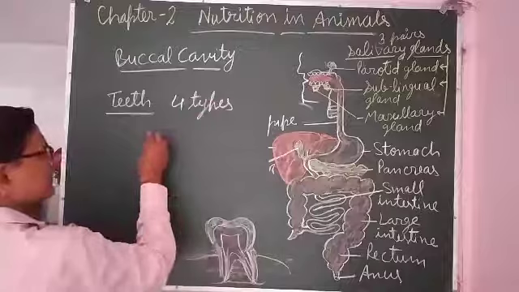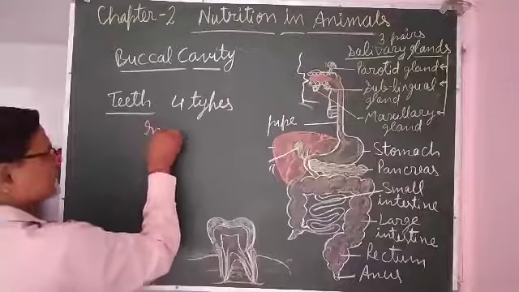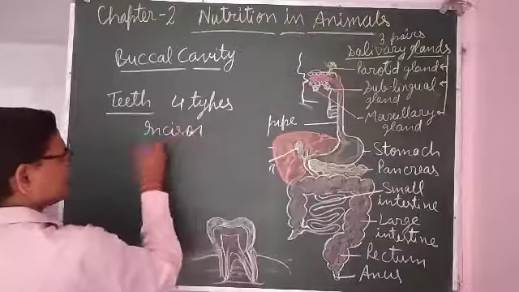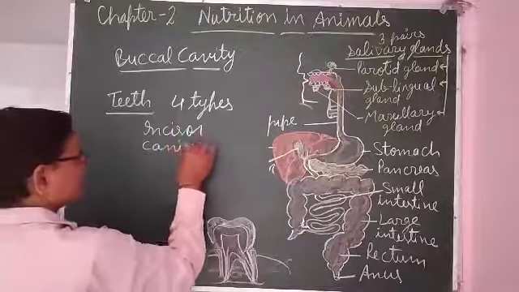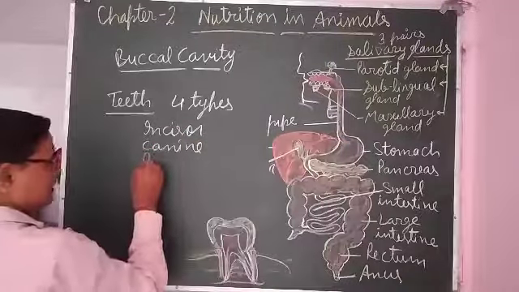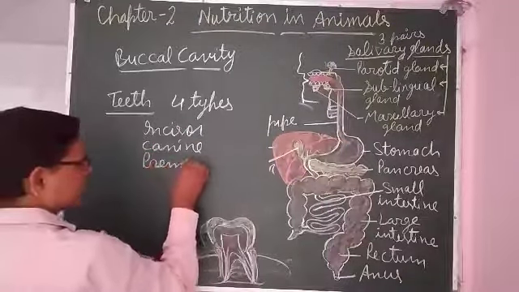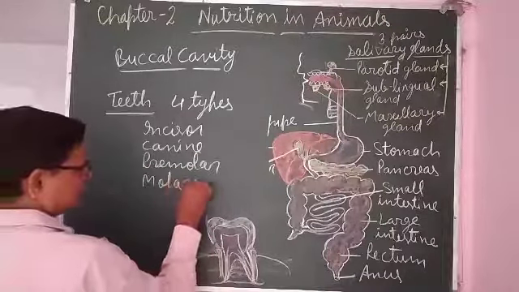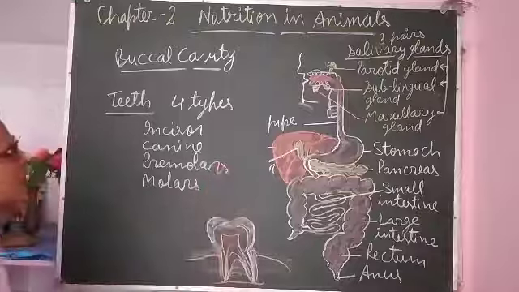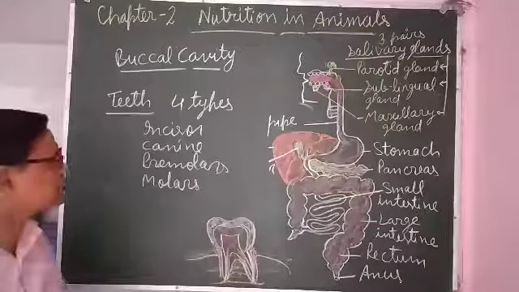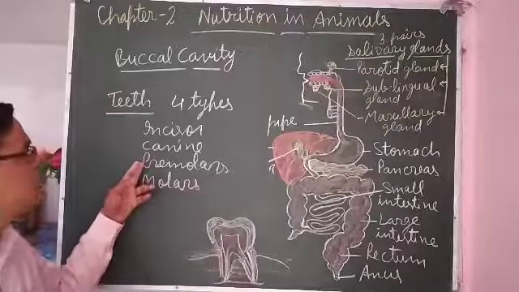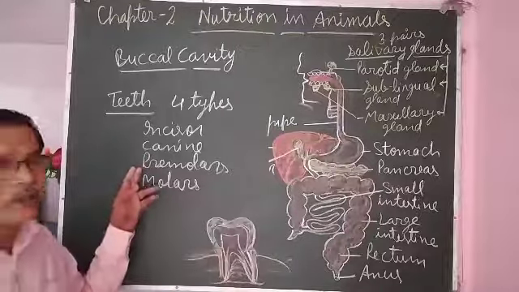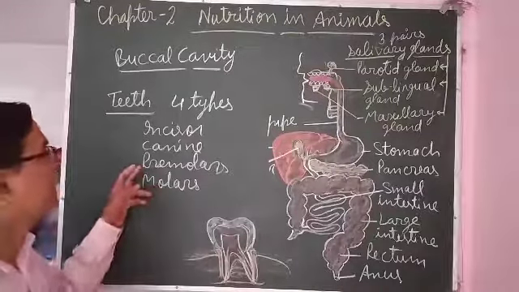That is incisor, canine, premolar, molars. So these are the four types of teeth which are found in the buccal cavity of human beings.